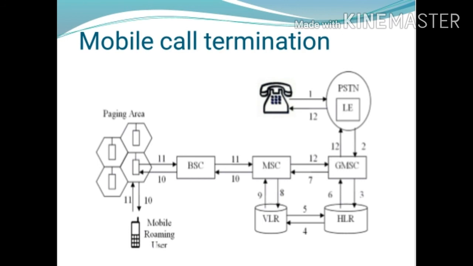Then the HLR requests the current serving VLR for the called mobile station for an MSRN number, that is the mobile station roaming number, so that the call can be routed to the correct MSC.